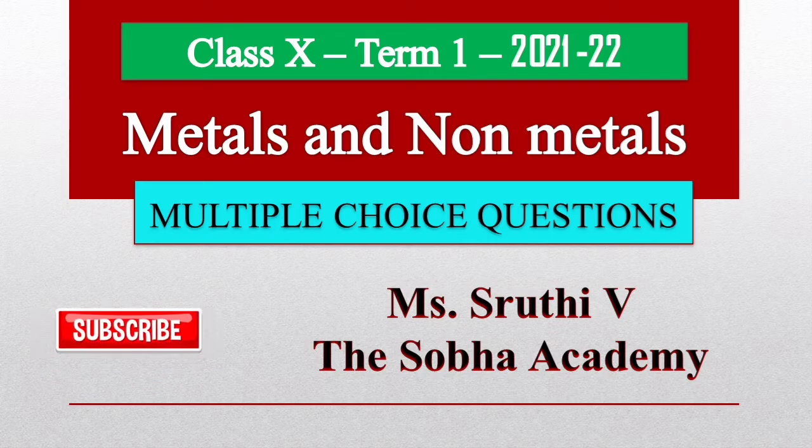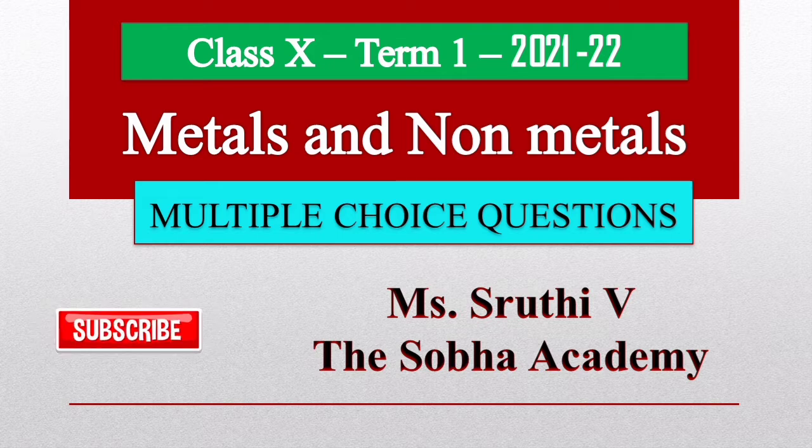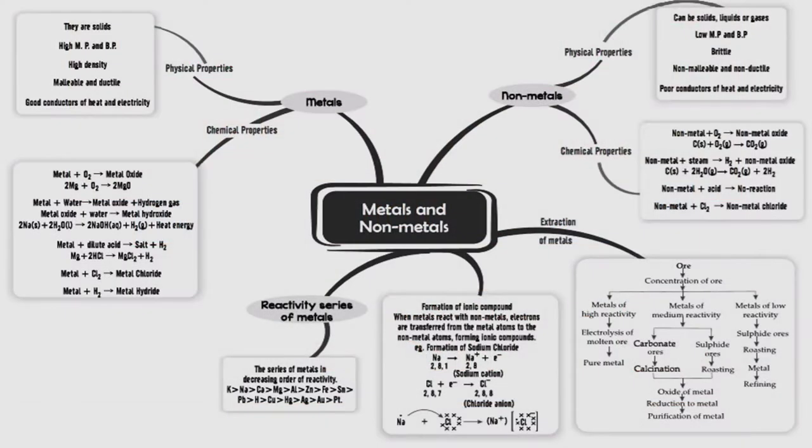Hello all, let's revise chapter metals and nonmetals with multiple choice questions. In the chapter metals and nonmetals, we have to be thorough with the concepts physical properties of metals and nonmetals, chemical properties of metals and nonmetals, which include the reaction of metals with oxygen, water, acids, and with other metal salt solutions, and nonmetals with oxygen.